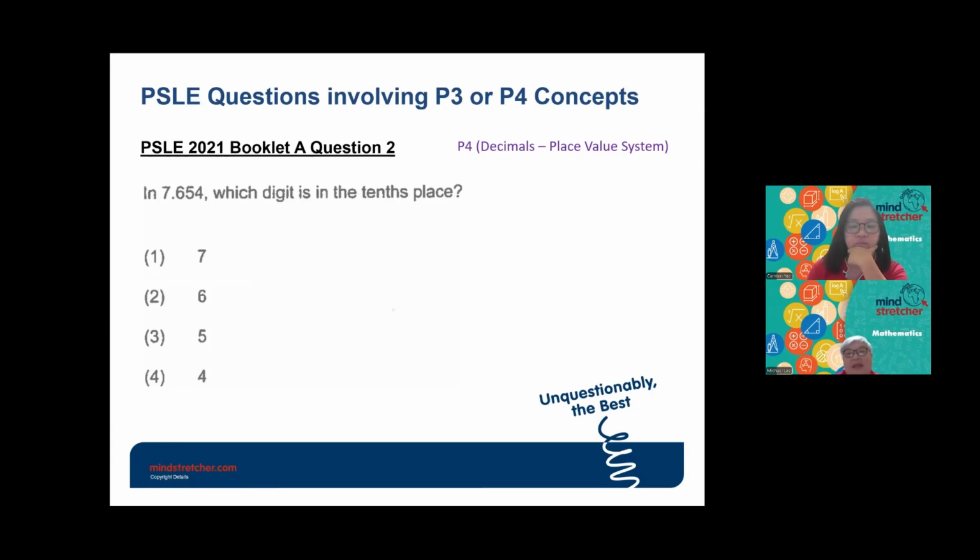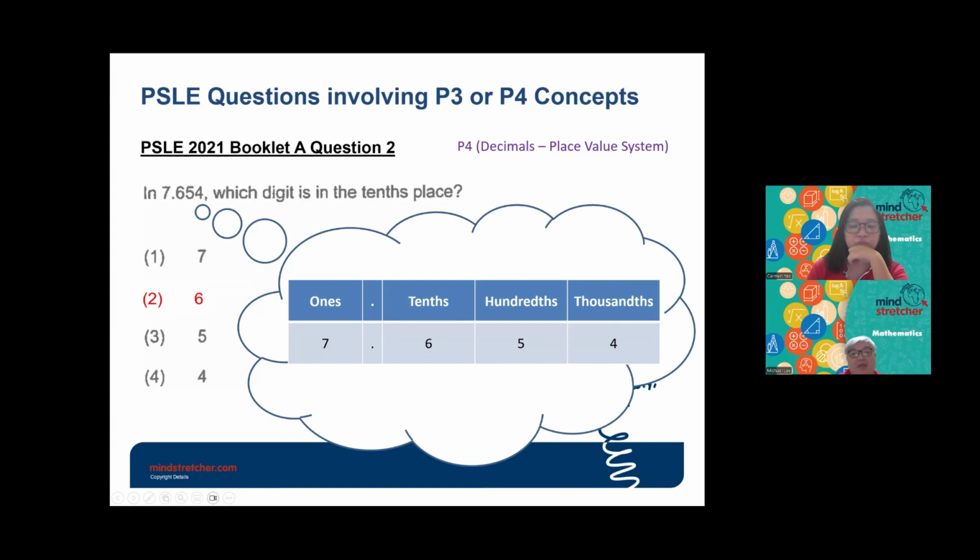Next, this question from 2021. Same thing, it is a paper 1 question, question 2. It's a decimal question for P4. Which digit is in the tens place? In P4, actually in P3, they will learn place value also, but for P4 this is for decimal place value. That means the tens place will be this digit here, which is the digit 6.